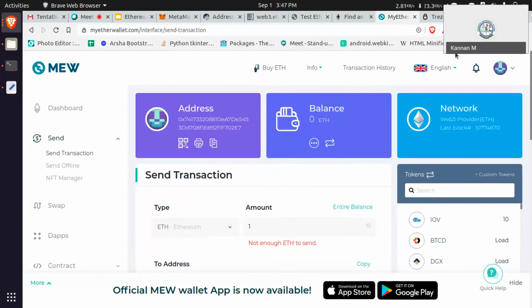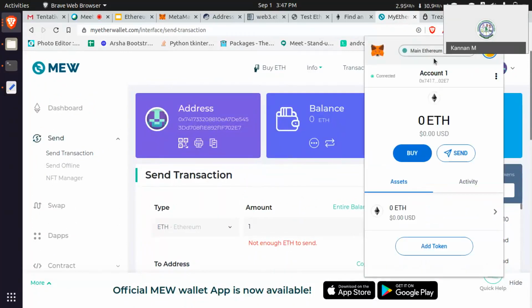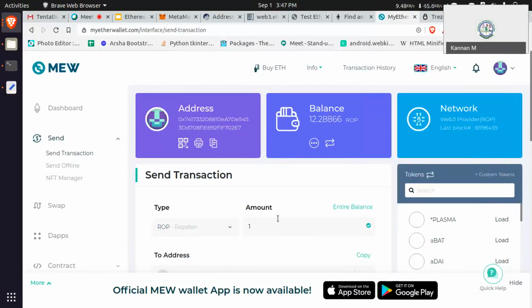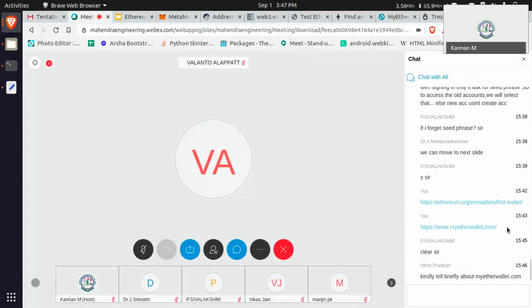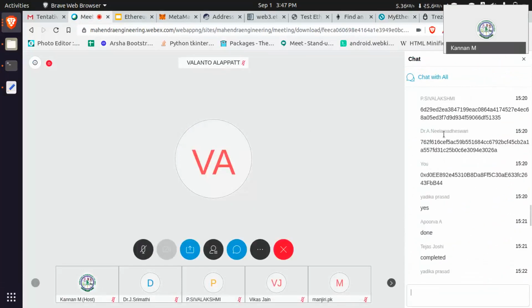Which address is this? Oh, I switched it. I need to switch into Ropsten. The address also gets changed. I am sending 1 Ether to one of the persons.